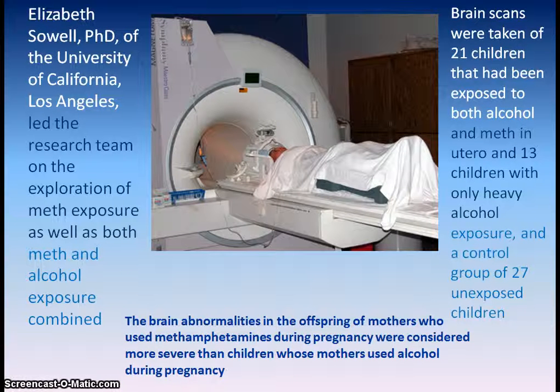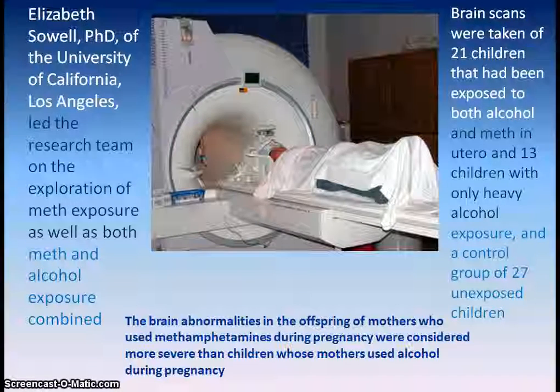Also, Elizabeth Sowell compared 21 children that had been exposed to both alcohol and meth to 13 children whose mothers only used alcohol. And in this study, she found that the children whose mothers used both alcohol and meth were more severely affected, and growth and development was significantly more hindered than with simply alcohol.